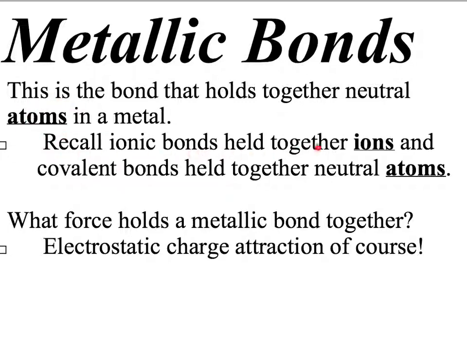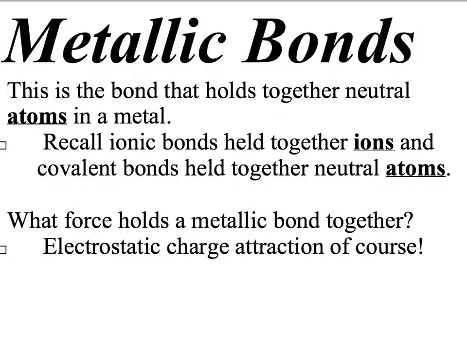And recall that ionic bonds hold together ions, and covalent bonds hold together neutral atoms also. But in covalent bonds, the neutral atoms involved are nonmetals, whereas in a metallic bond, clearly the neutral atoms involved are metal atoms. So what is the force that holds together metallic bonds? It's our good old electrostatic charge attraction once again. And this time we need to focus on what the plus and the minus is in that opposites attract interaction.